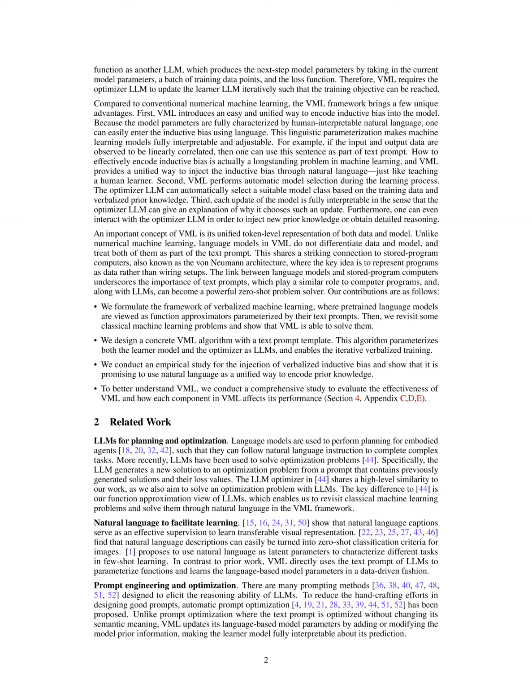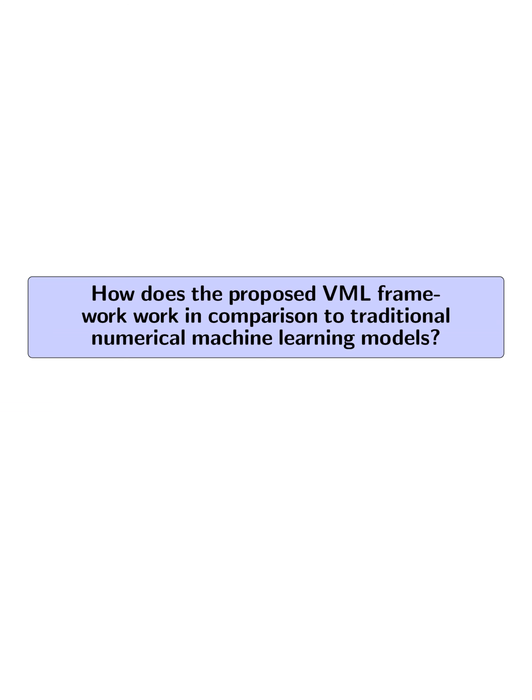Overall, VML aims to revolutionize traditional machine learning approaches by providing a unified and interpretable framework for model training and decision-making processes.